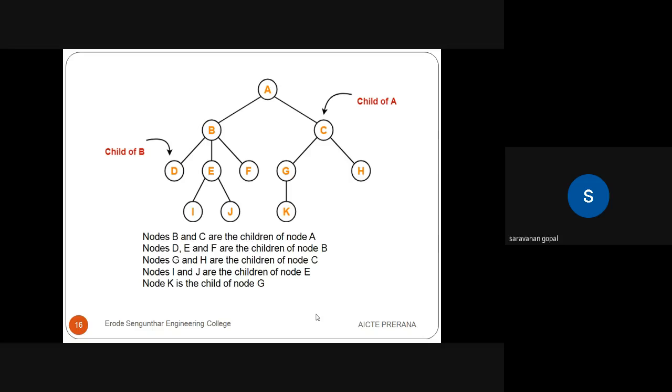Here I am mentioning that the nodes B and C are the children of node A. So A is the parent node of B and C, and B and C are children of A. After that, D, E, and F are children of node B. G and H are children of node C. Likewise, I and J are the children of node E. K is the child of node G. Here are the examples of child nodes.